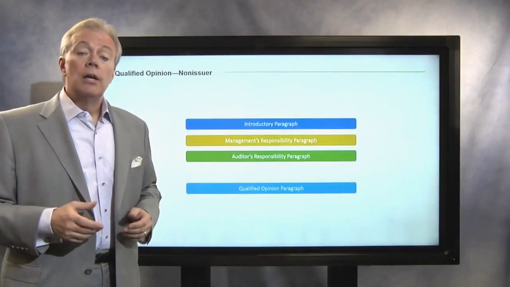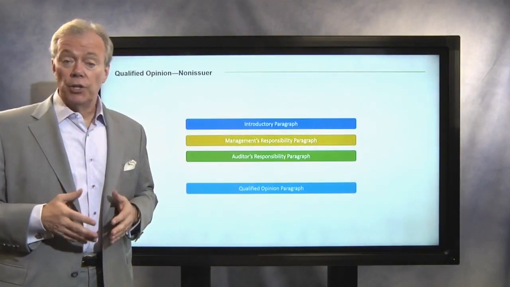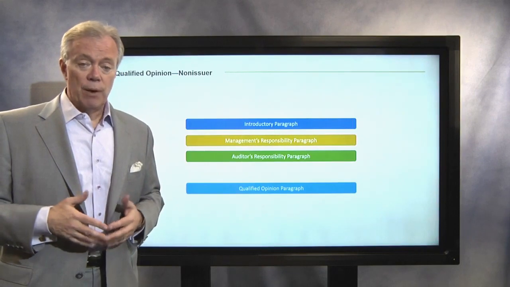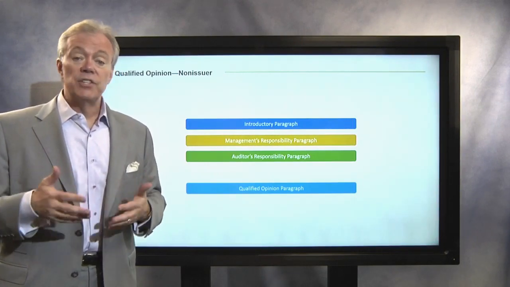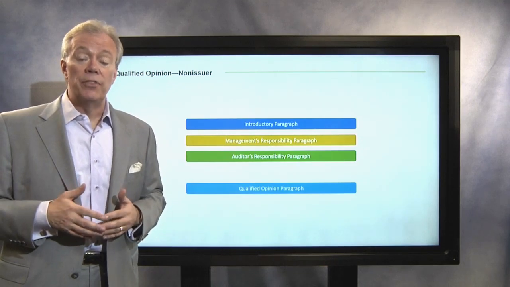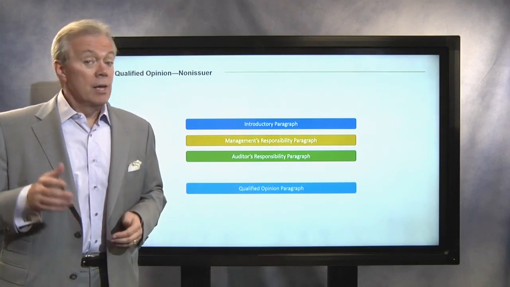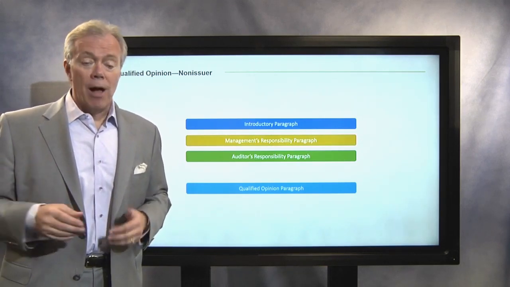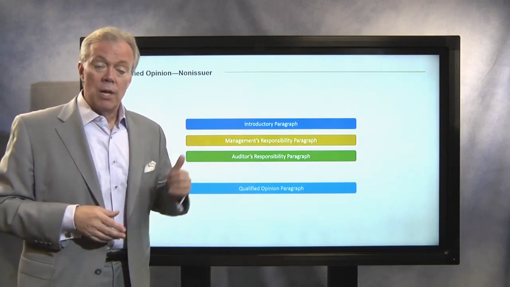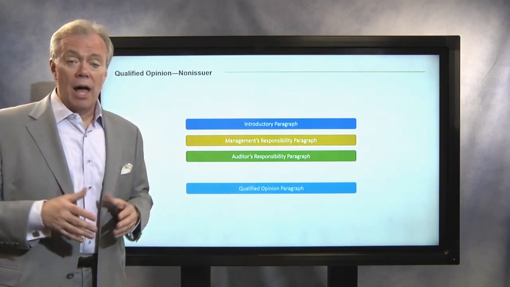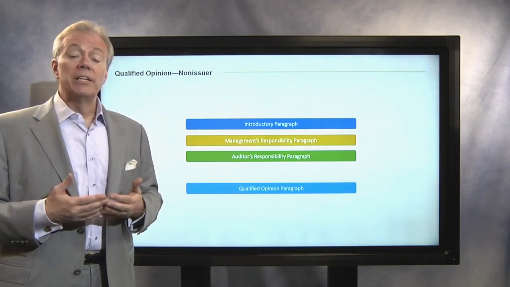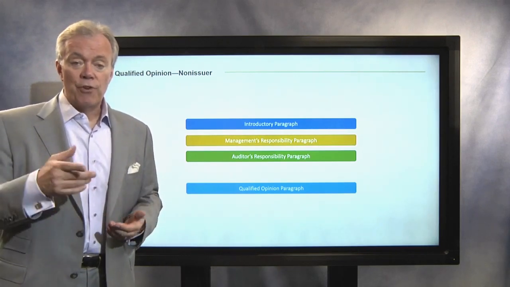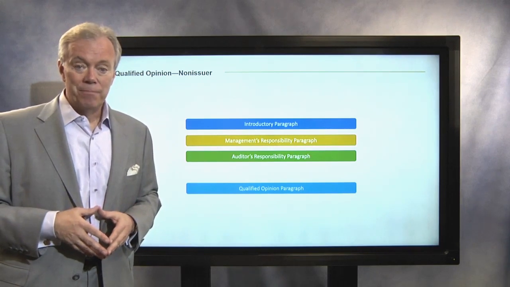Hey scholars, let's now go back and take a look at the same kind of problems that we've seen where you have to issue an except for, or in this case, a disclaimer, because now we're going to deal with auditing problems. Prior, we were looking at GAAP problems. Now it's auditing problems. So let's start with the non-issuer. We're going to have the except for, and we're going to have the disclaimer for them. And let's see how these turn out.